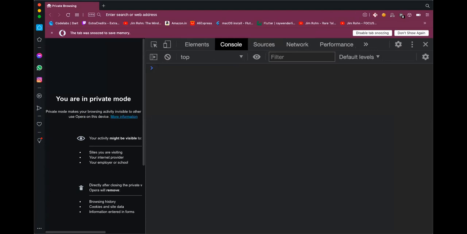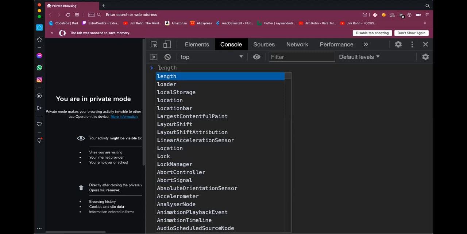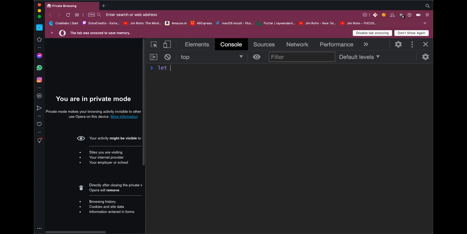Okay. So as we discussed in the last session, there is let, var, and const. I will be using the let variable declaration method to declare a string called city, and I will call the city, let's say, Bhopal.